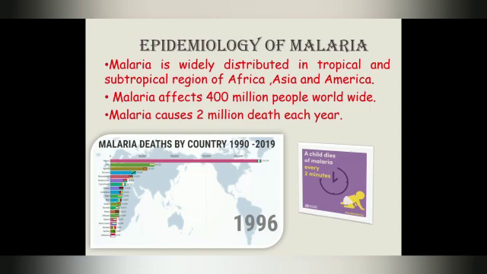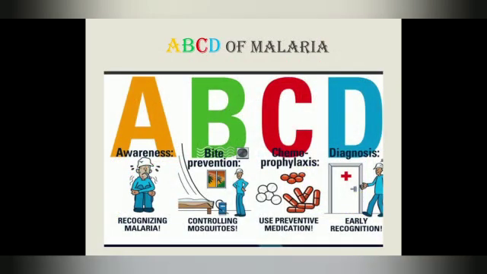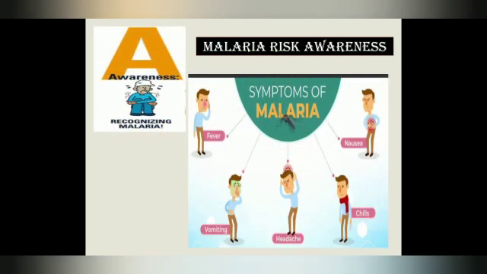Let us understand the ABCD of malaria. A for awareness, recognizing malaria. Signs and symptoms include fever, night sweats, chills, headache, muscular pain, nausea and vomiting. Anemia may also occur. Splenomegaly, that is destruction of RBCs, may also occur in severe cases.